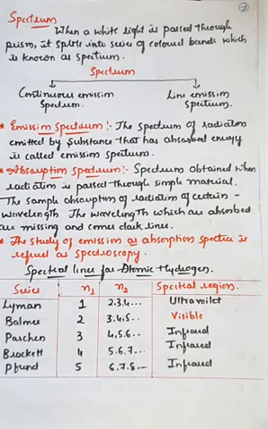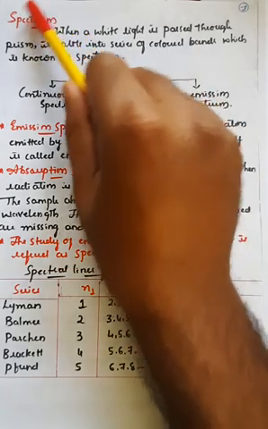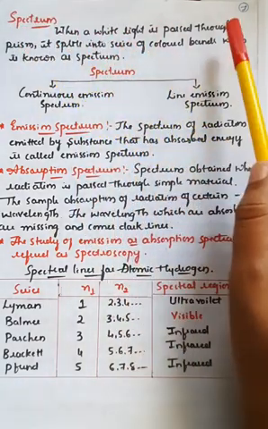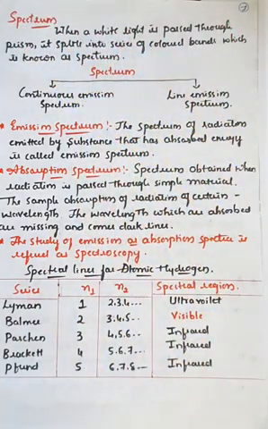Okay, another important concept in the study of electromagnetic radiation is the spectrum. As you studied in the lower classes, spectrum means that whenever white light is passed through a prism, it splits into a series of color bands, which means it can be split into different colors. As we have seen, visible radiations are present in the range of 400 nanometer to 750 nanometer. Whenever they strike a prism or any kind of glass surface, they split into various wavelengths based on their nanometer range.